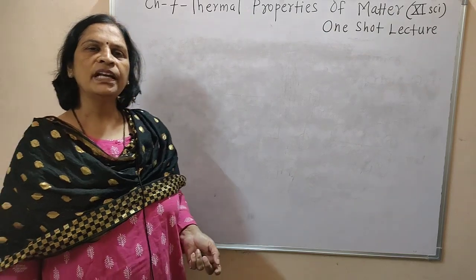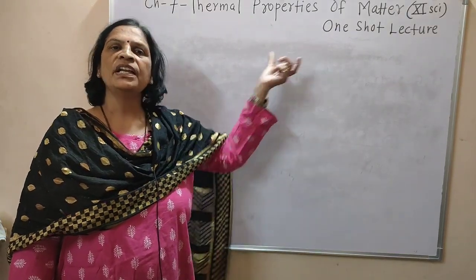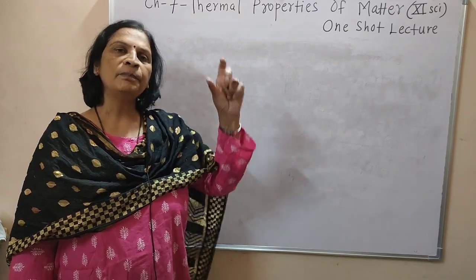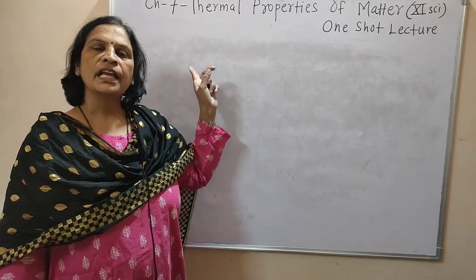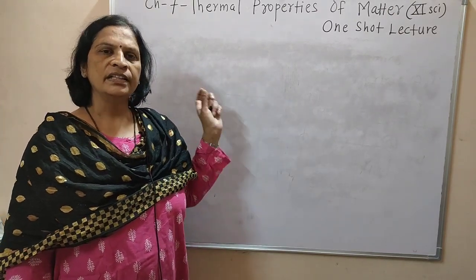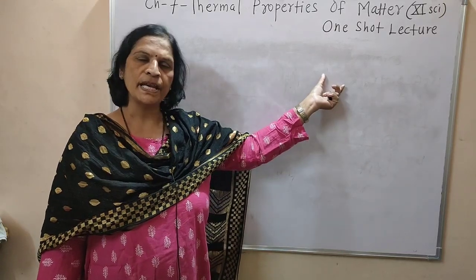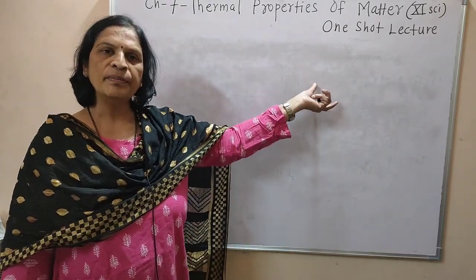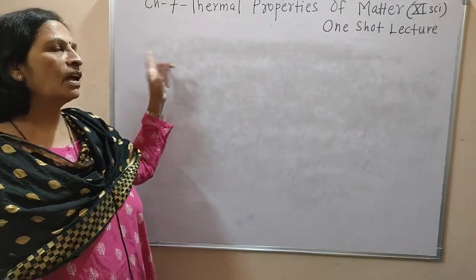What is thermometry? We just now studied that the temperature is measured with the help of a thermometer, and therefore thermometry is a branch of science. In that branch, we study the temperature or thermometer and its measurement, and that is called as thermometry.